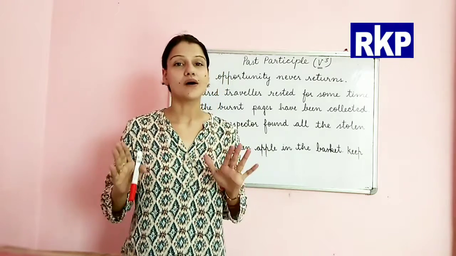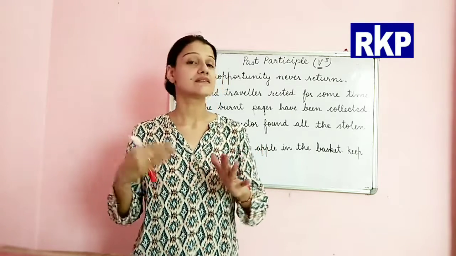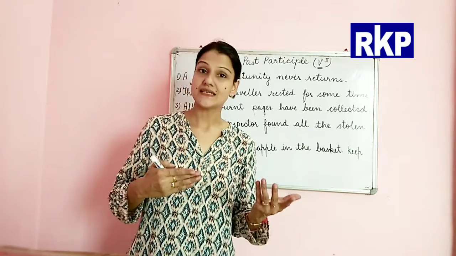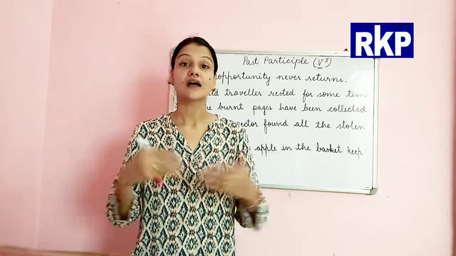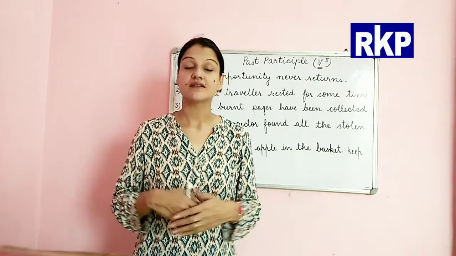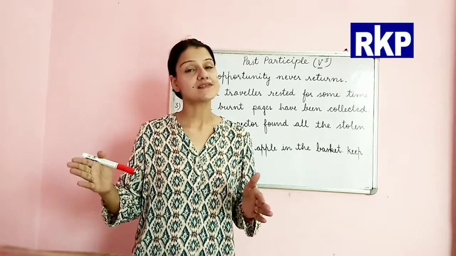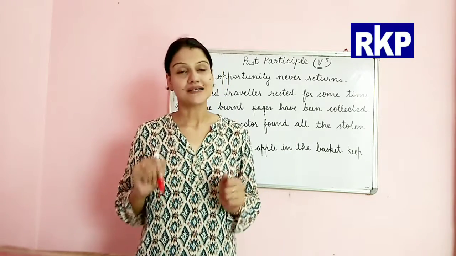So all the words which end with d or ed or t or nt, like lost, cut, wounded, tired, rotten, all these are past participles.